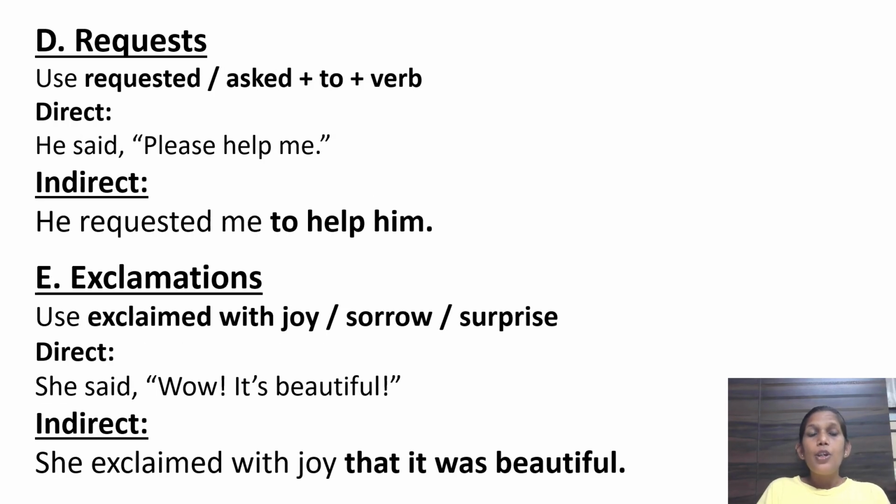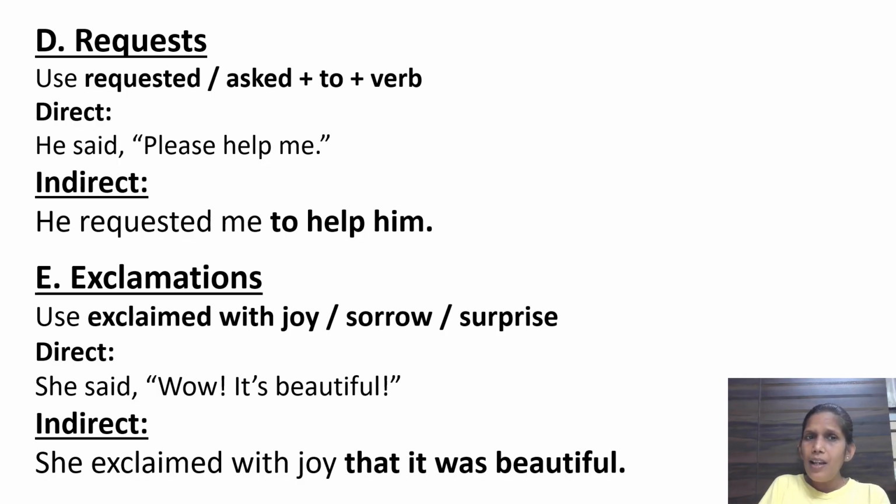Request. You use requested or asked plus to plus verb. Let's understand with the help of an example. He said, please help me. Okay. Now, similar sentence, how will you write in indirect speech? He requested. See, somebody is asking for help. He said, please help me. The similar sentence, how will you use in indirect speech?